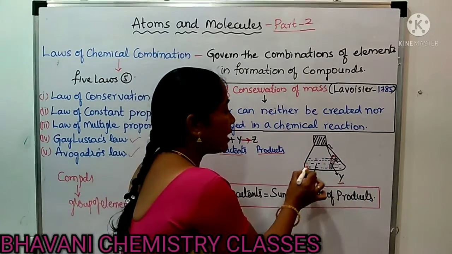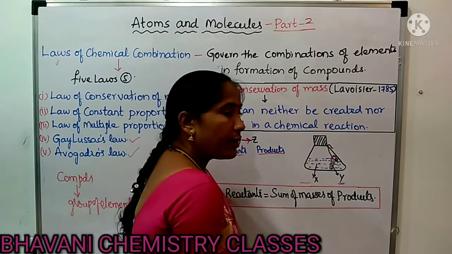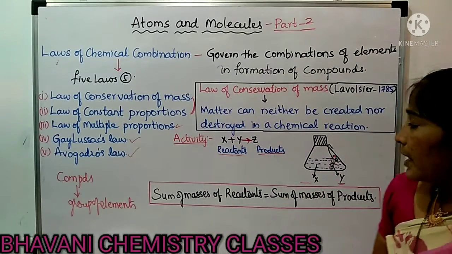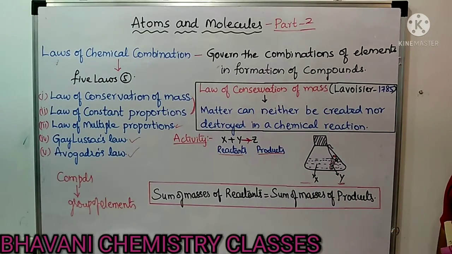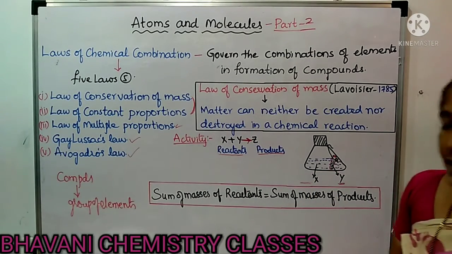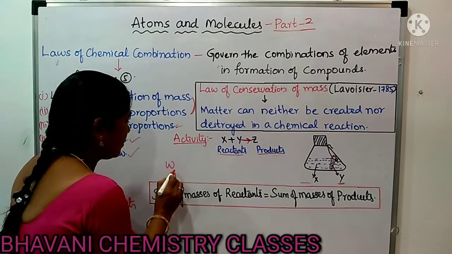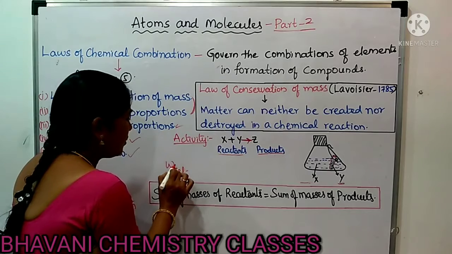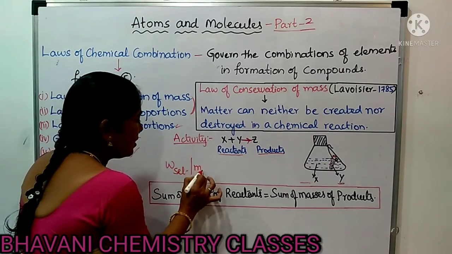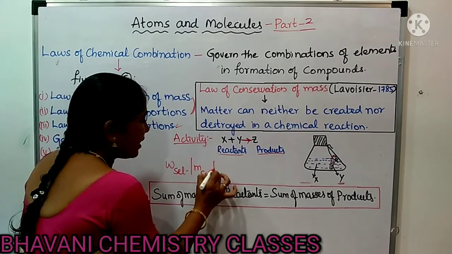We have to weigh this complete set before the reaction and note the weight or mass of the set before the reaction.